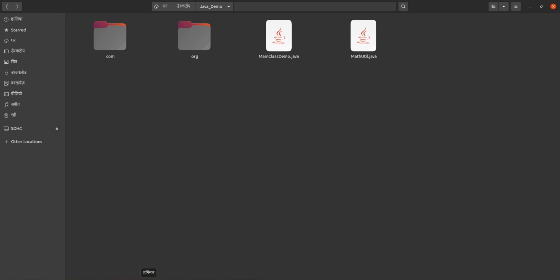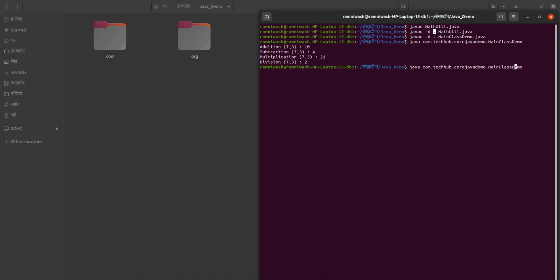So we have to give that path name. Suppose I want to compile this one. In that case, this is the path name, like ABC, XYZ and C path, like that you can give.